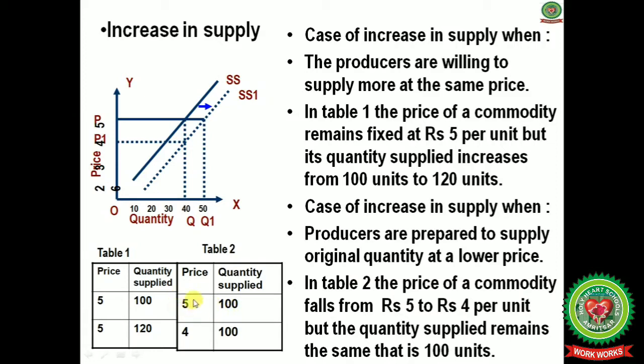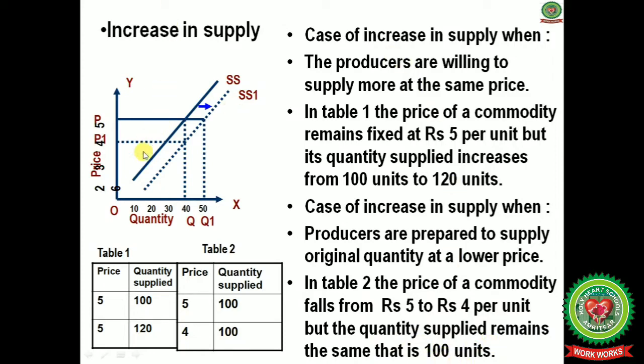When the price was rupees 5 per quintal, their supply was 100 units, and when the price falls from 5 to 4 rupees, their supply remains the same. So in table 2 the price of the commodity falls from rupees 5 to rupees 4 per unit, but the quantity supplied remains the same, that is 100 units.